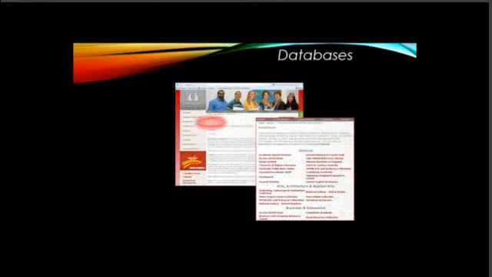That's the basics of the databases. Be sure to use these great resources anytime you have to do research.